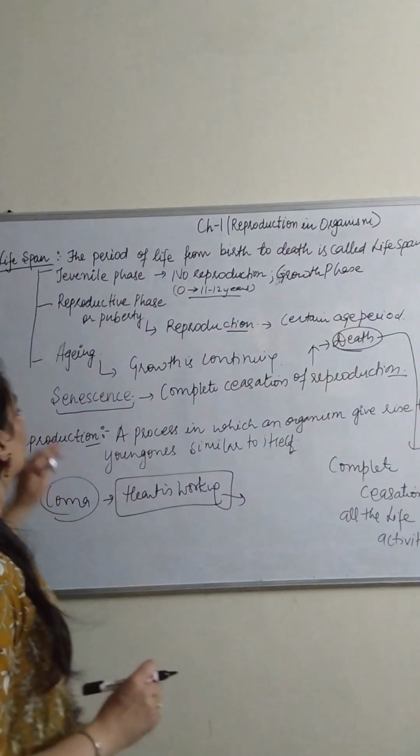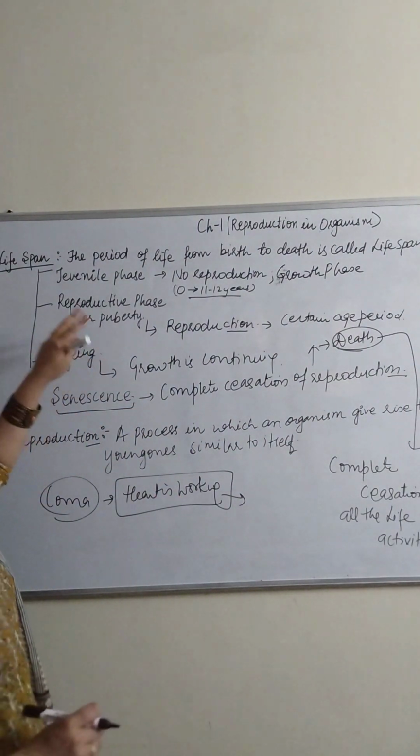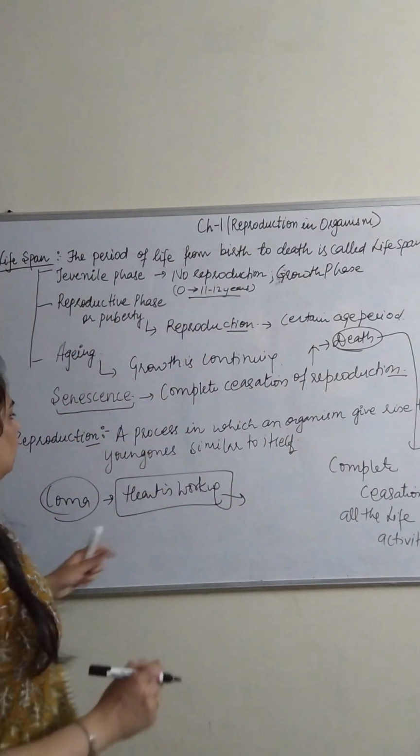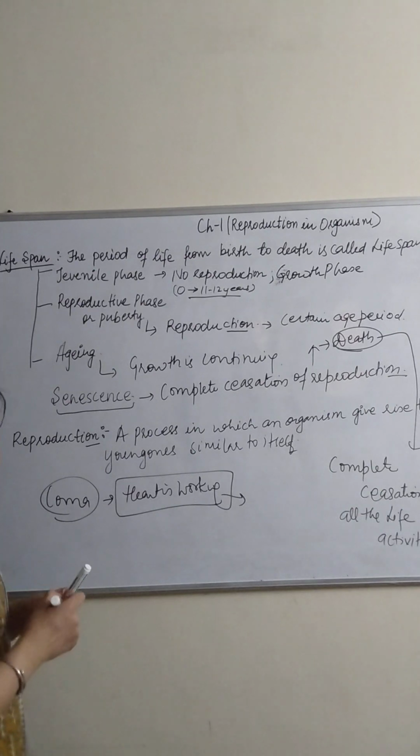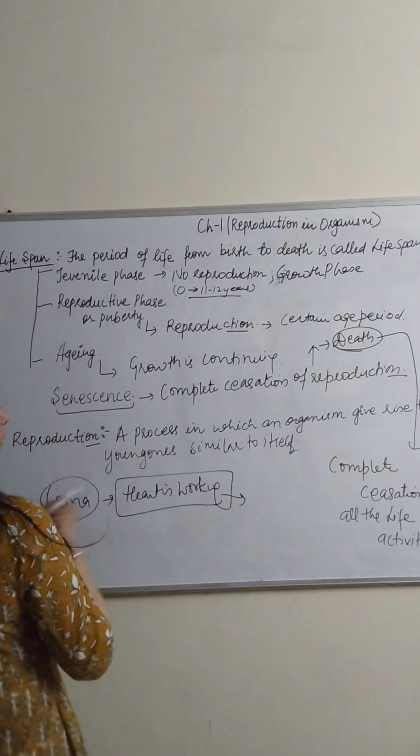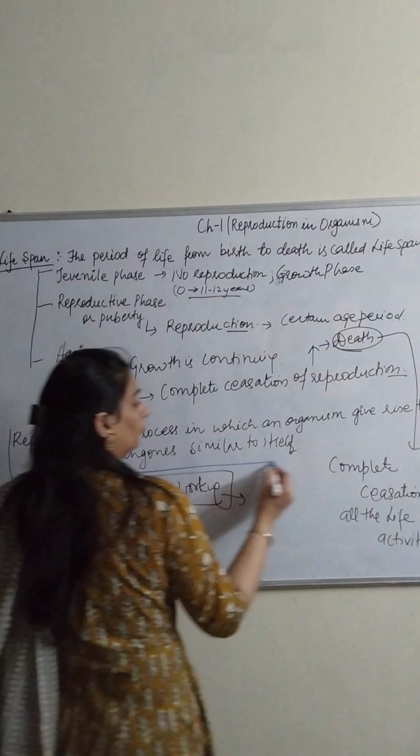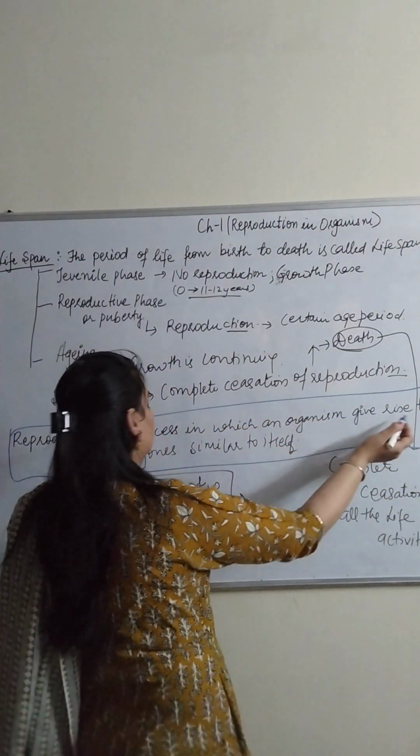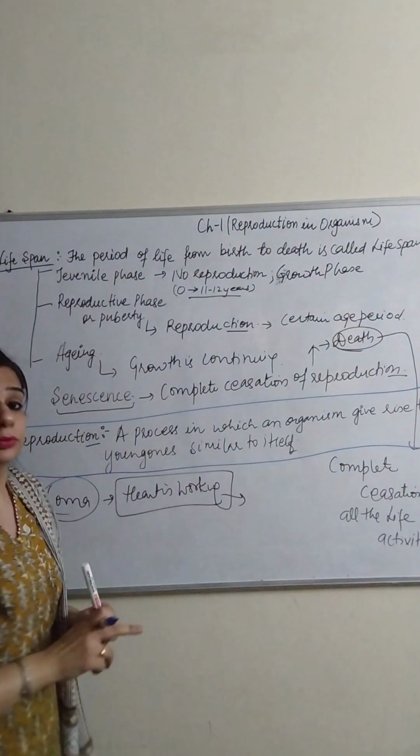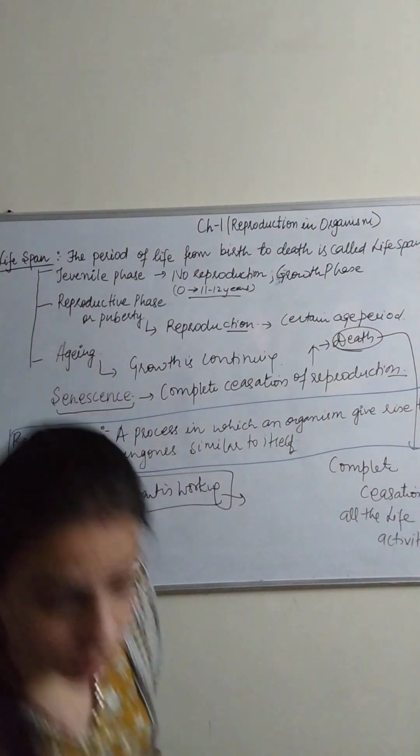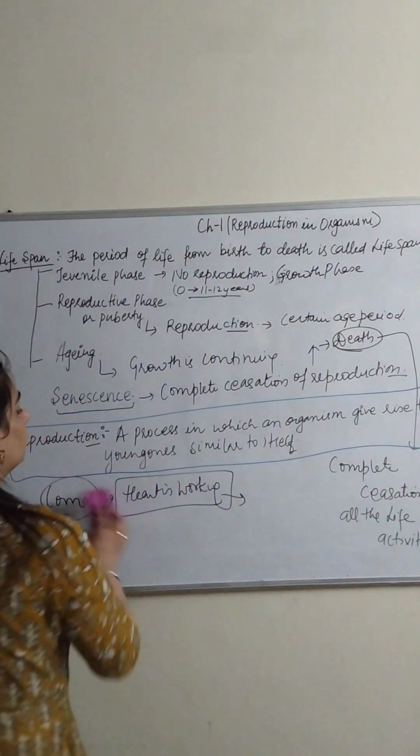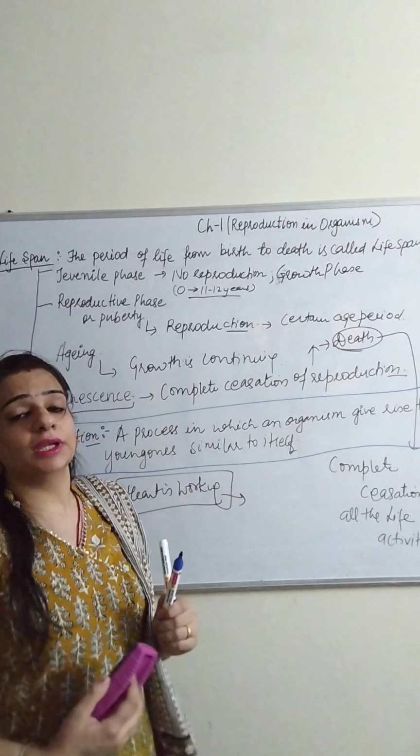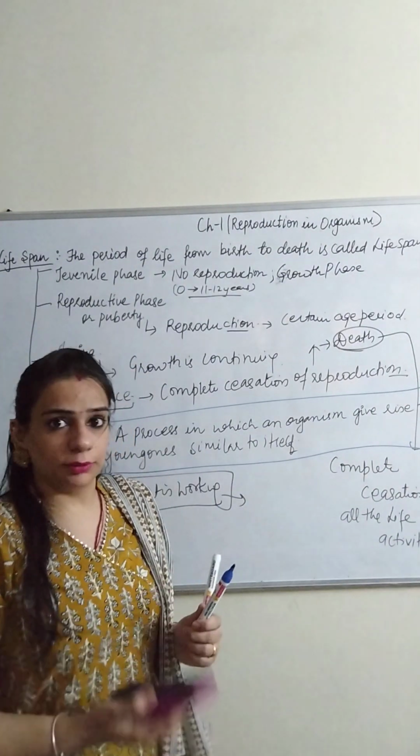Now all these are the phases from when a person takes birth to the death of an organism. One of the very important parts that takes place in the lifespan, and which we are also going to study in this chapter, is called reproduction. So what do you mean by reproduction? Reproduction is a process in which an organism gives rise to young ones similar to itself. It means an elephant will be able to produce a progeny of elephant only.